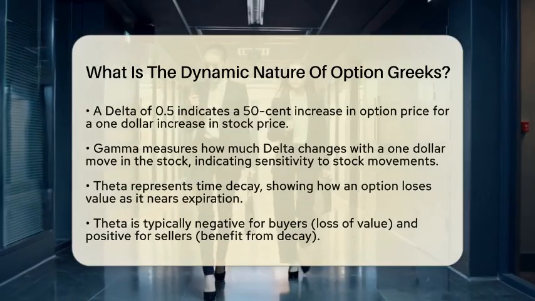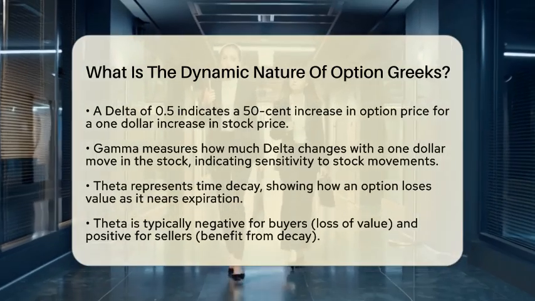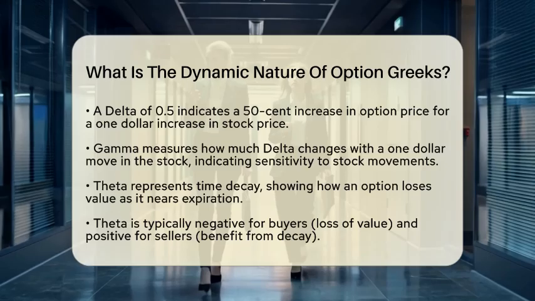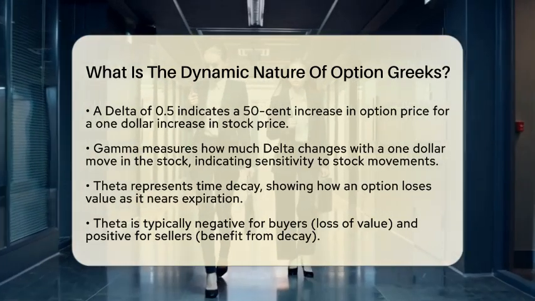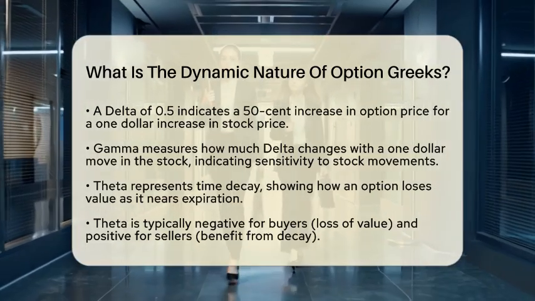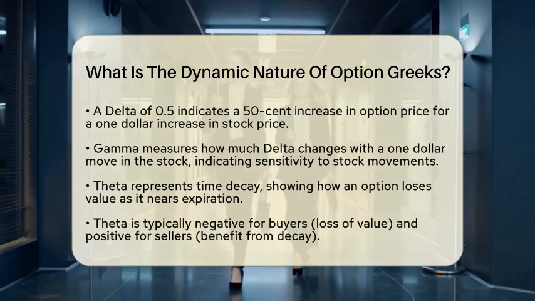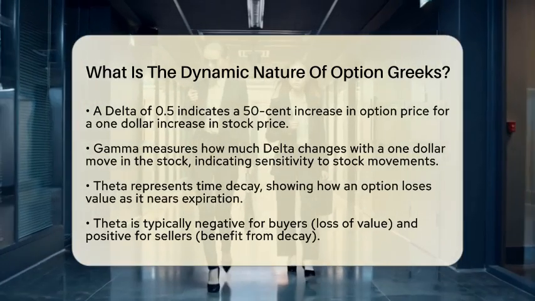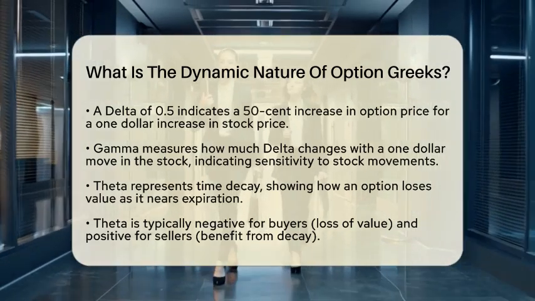Next, we have theta, which represents time decay. This is the rate at which an option loses value as it approaches expiration. Theta is usually negative for option buyers because options lose value over time. However, it is positive for sellers who benefit from this decay. As expiration gets closer, theta's effect grows stronger, so its impact on the option price is not constant.